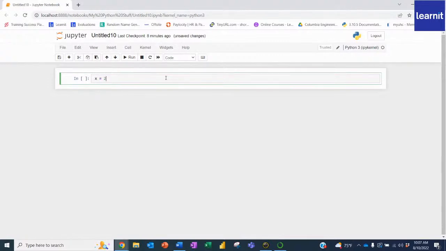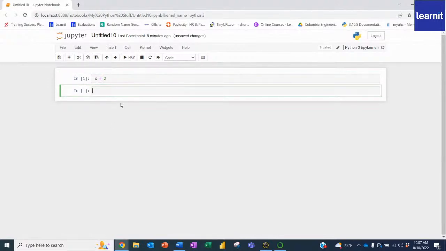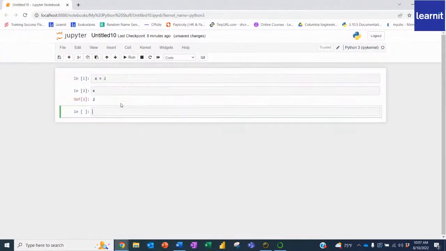When you're doing these inputs, you hold down Shift Enter, which is nice, and it's going to accept that. Now if I run x by itself and do Shift Enter, it gives me the output of 2, which I love. Once again, this is great for learning.